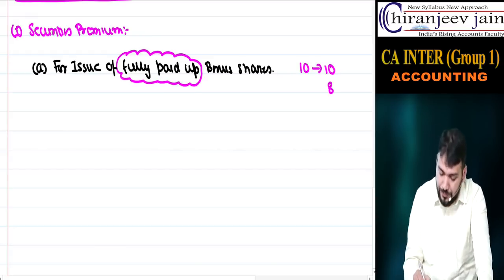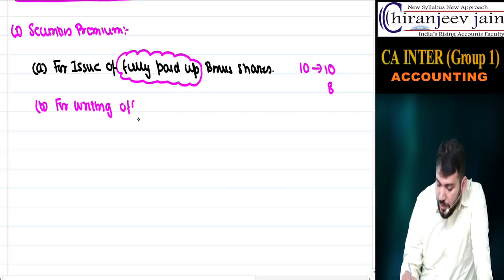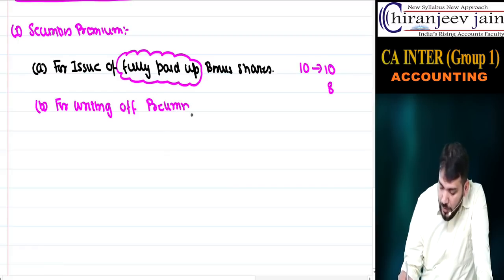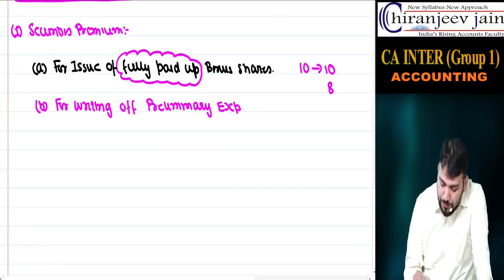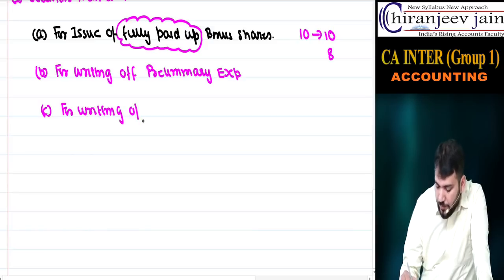Second, for writing off of preliminary expenses. Correct? Point number C, for writing off of shares or debentures issue expenses.